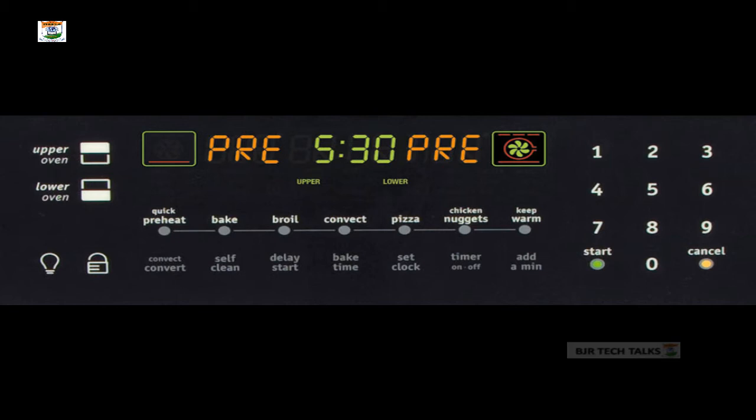The user interface might be in the form of a control panel, or a touch screen, or a command prompt. Everything is a part of the user interface, right? So this is the first service.